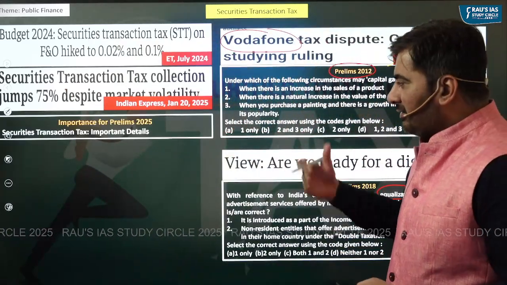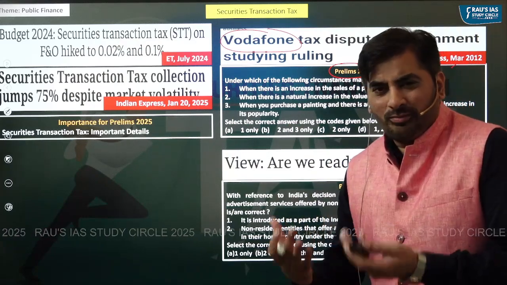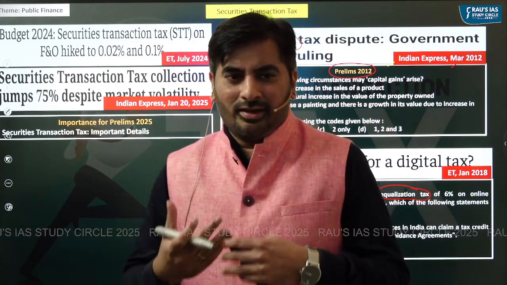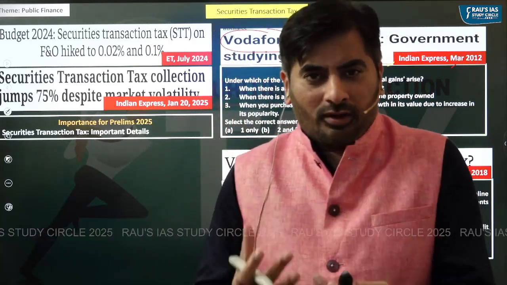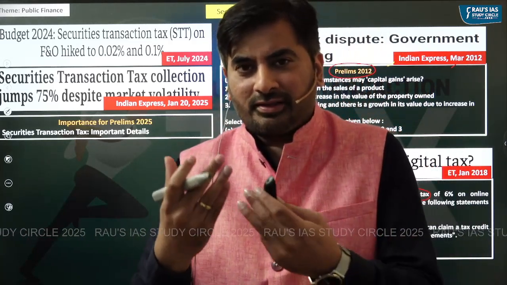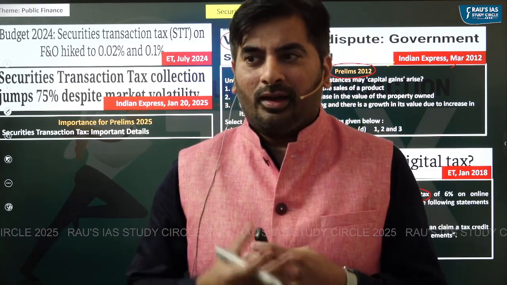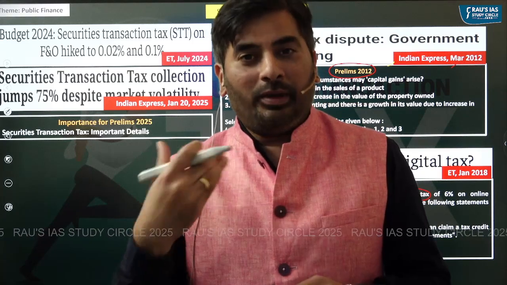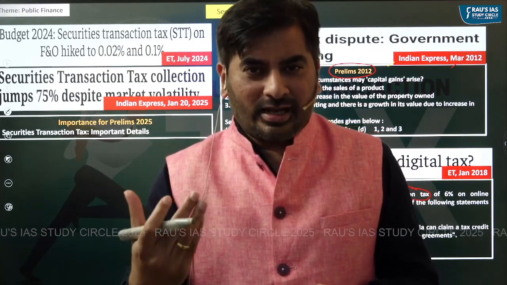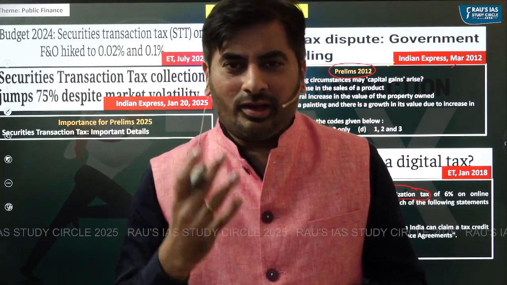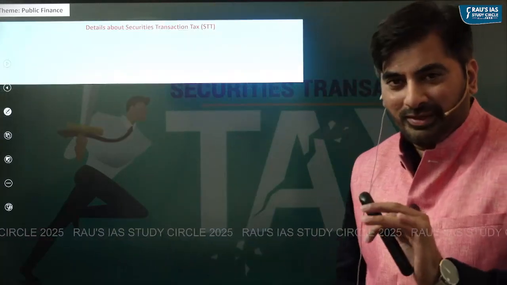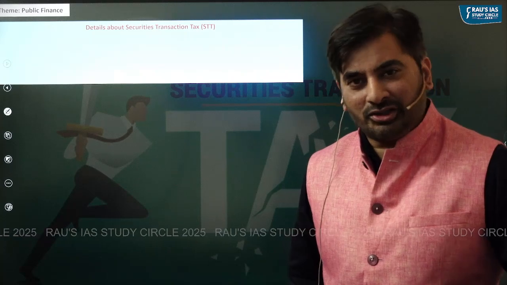So as far as STT is concerned, you should know some important details on securities transaction tax. That is, on what is the securities transaction tax imposed, whether it is a direct tax or indirect tax, who pays the securities transaction tax. These details you are required to know. So let's start with some details about securities transaction tax.